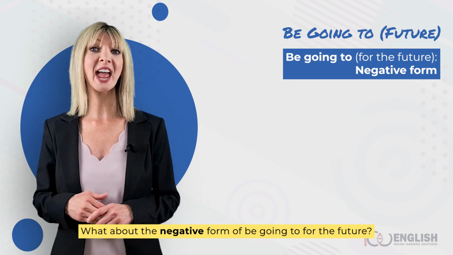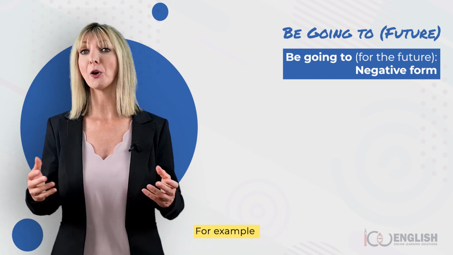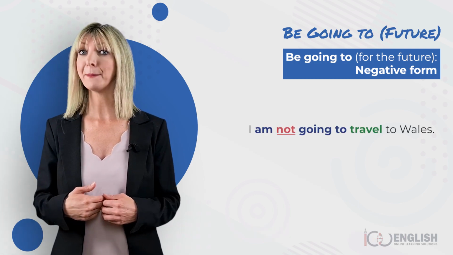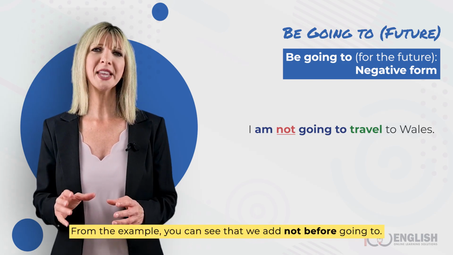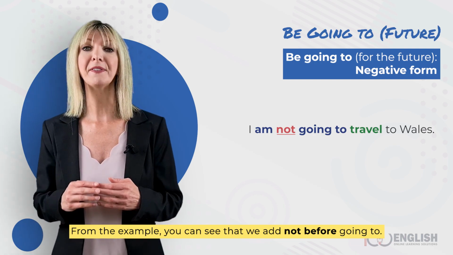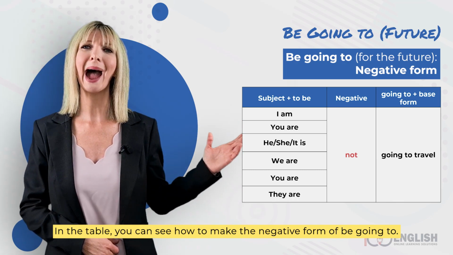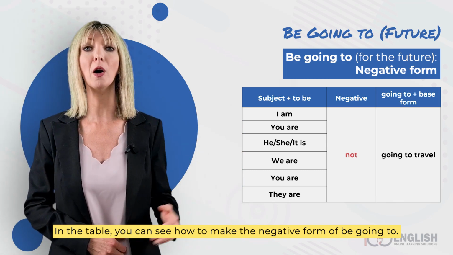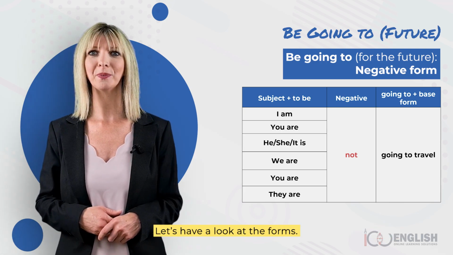What about the negative form of be going to for the future? For example, I am not going to travel to Wales. From the example, you can see that we add not before going to. In the table, you can see how to make the negative form of be going to. Let's have a look at the forms.